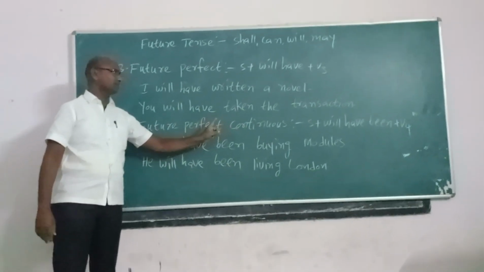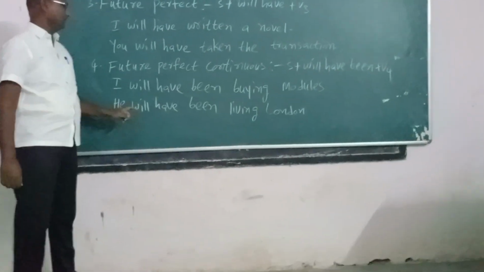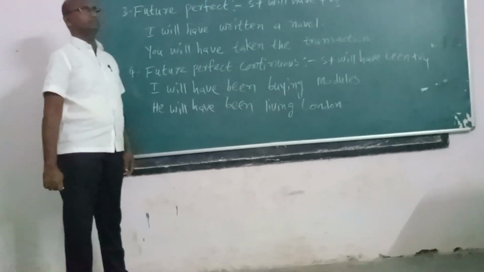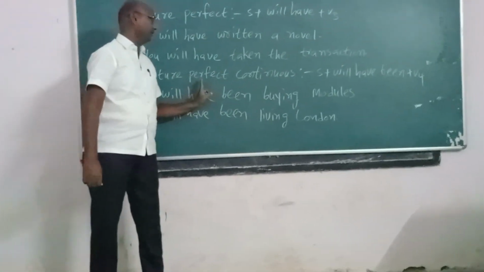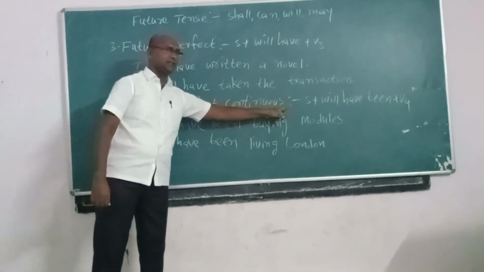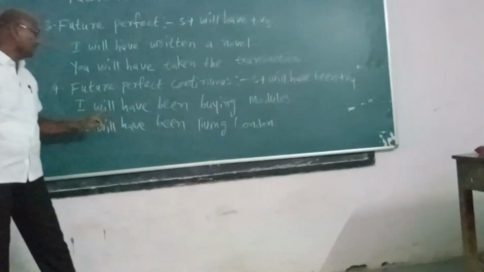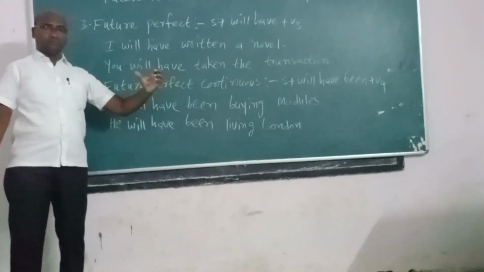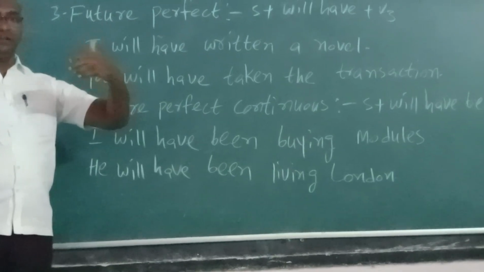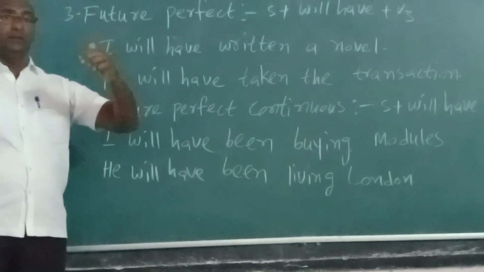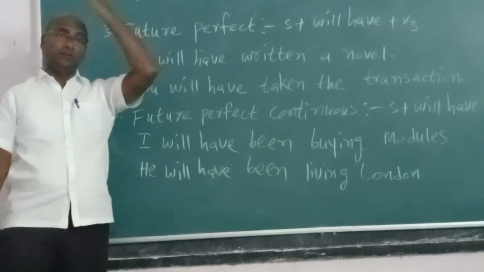Future perfect continuous. The structure is subject plus will have been plus verb-ing. In the future, after 1 hour, after seconds, after 1 day or after 1 month, the action will have started and continued.